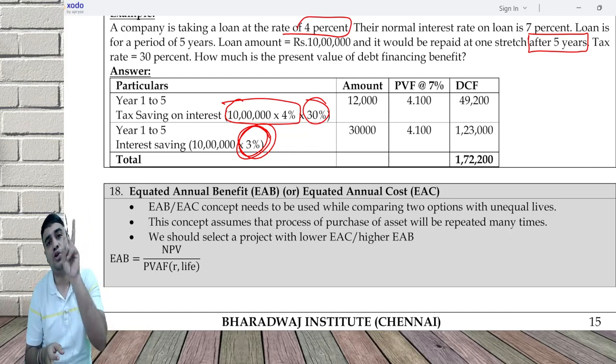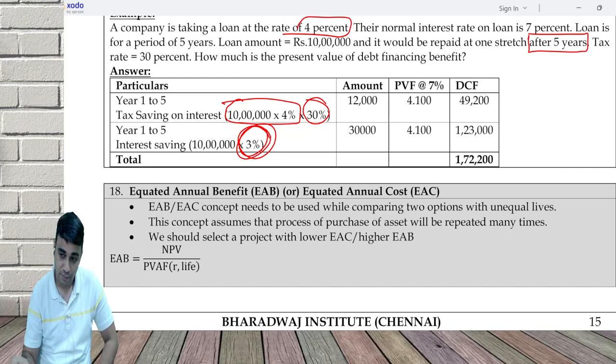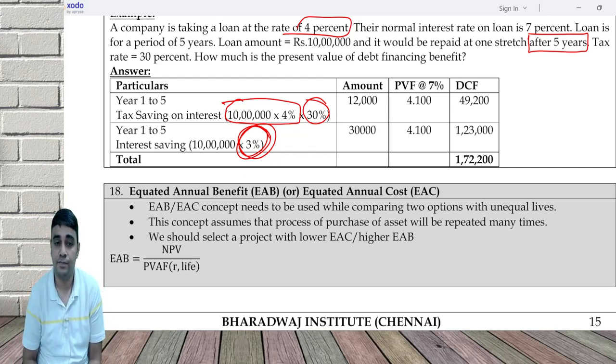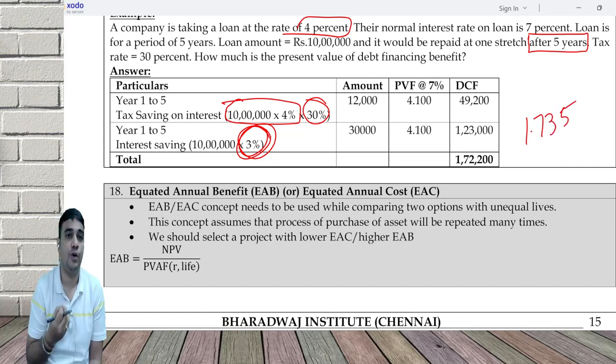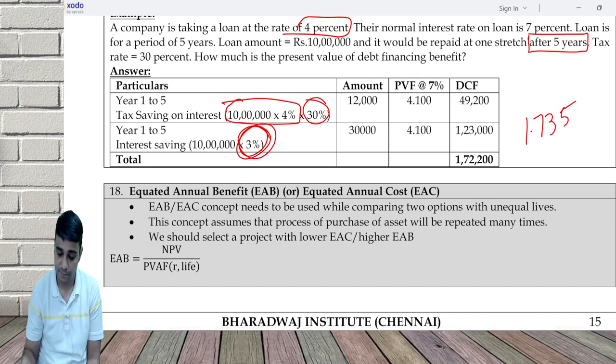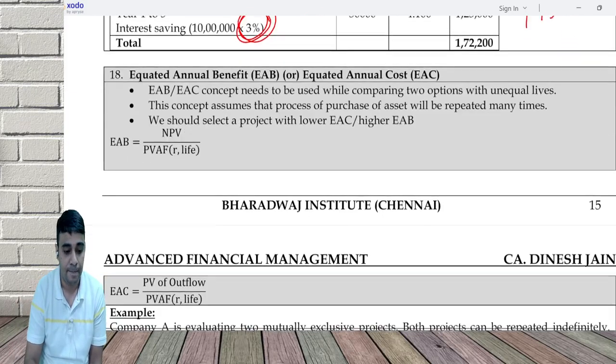Can you tell me 2 years 10% annuity factor? 1.735. Okay. Assume I take 2 lakh from you. 2 lakh divided by 1.735 is how much? So technically 2 lakh earning NPV is earning equivalent of 1,15,000 every year. Don't tell me it's equivalent of earning 1 lakh every year. That's not the right approach. It's equivalent of earning 1,15,000 every year. So divided by what?